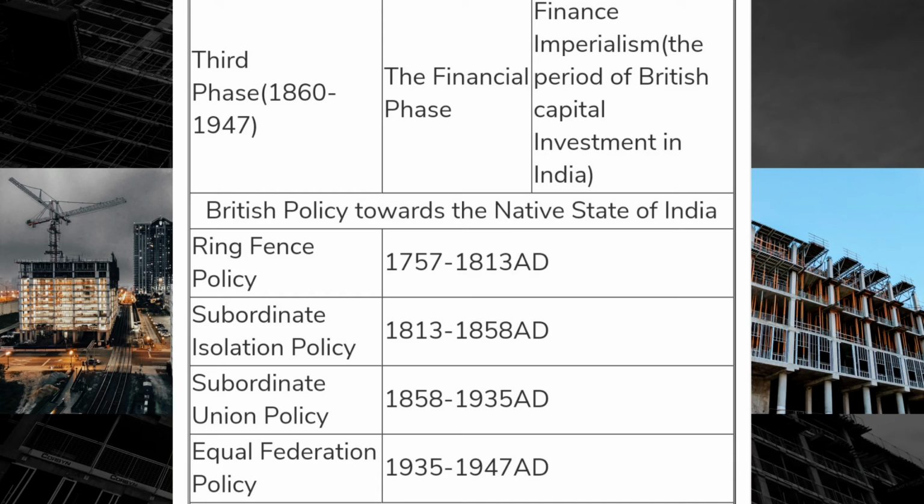The third phase was 1860 to 1947, the financial phase, finance imperialism, the British period where capital investment in India got started. British policy towards the native states of India: the ring fence policy started from 1757 to 1813 AD. Subordinate isolation policy started from 1813 to 1858 AD. Subordinate union policy from 1858 to 1935 AD, and equal federation policy from 1935 to 1947 AD.